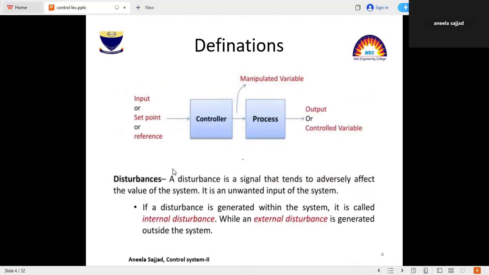It is the block diagram. The block diagram is like here. This is the controller and this is the process. This is the input, the set point, and this is the output.